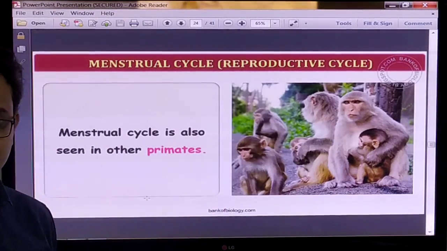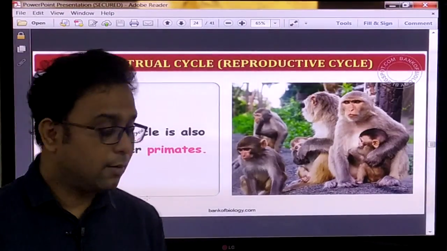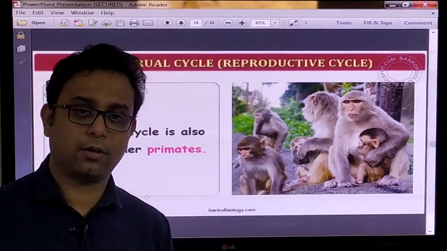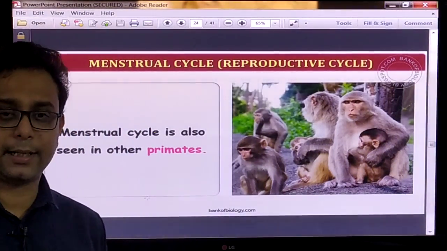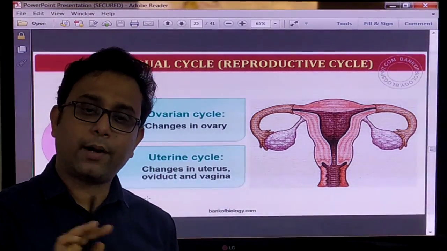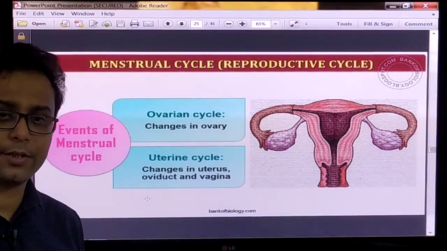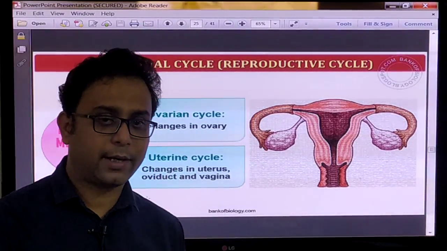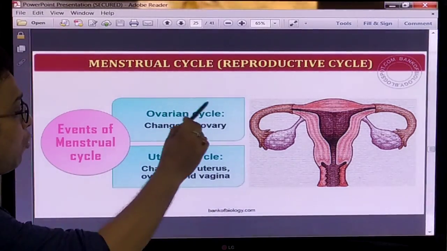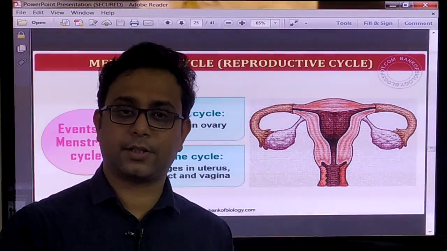Menstrual cycle does not happen only in human beings, it also happens in other primates, like monkeys. All the females of the primates have this type of cycle that is called the menstrual cycle. This menstrual cycle is a very unique characteristic feature of the female, right? So in that particular cycle, the ovarian cycle and uterine cycle, two important events are there.